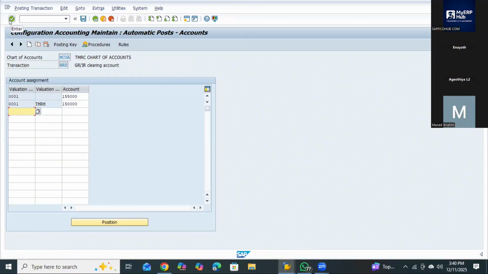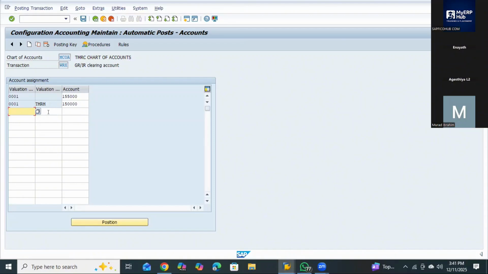But why are you taking this valuation class? You have created your own valuation classes, Ibrahim? Yeah, valuation classes are already created for raw materials and finished goods. Who told you, are you from ERP Hub or some other institution? Yeah, some other institute, not from here. So you are FICO only, right? Yes, sir. Don't create valuation classes. Why are you wasting your time in that? That is an MM activity. So we should not create a valuation class, sir. They will create the MM people. Our time should be on FICO activities, not on MM activities. Okay, then do I have to delete this, or is it okay?